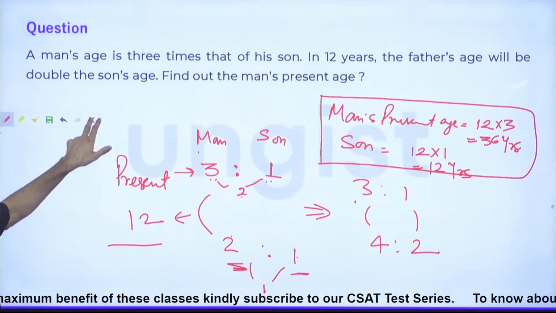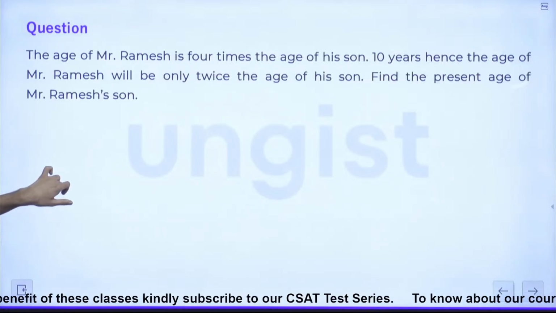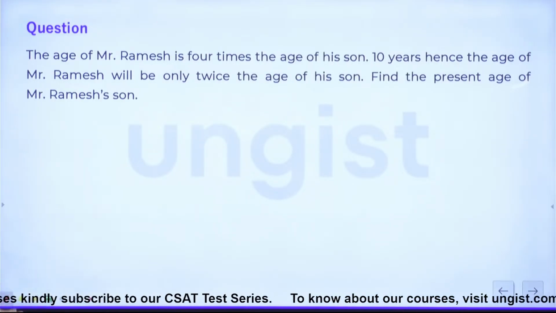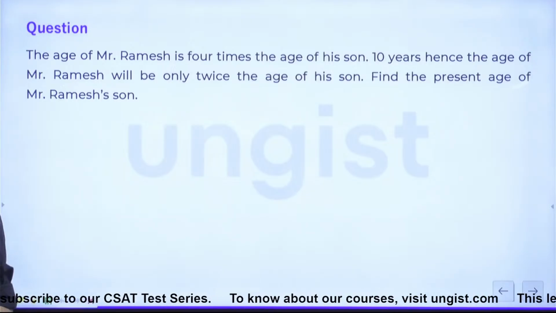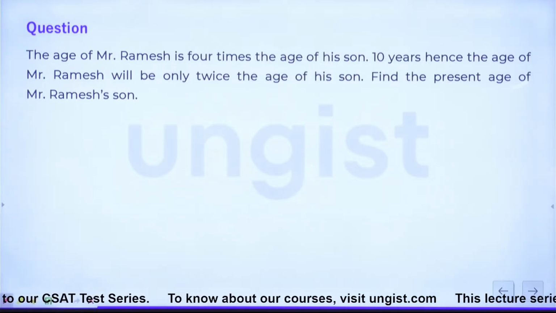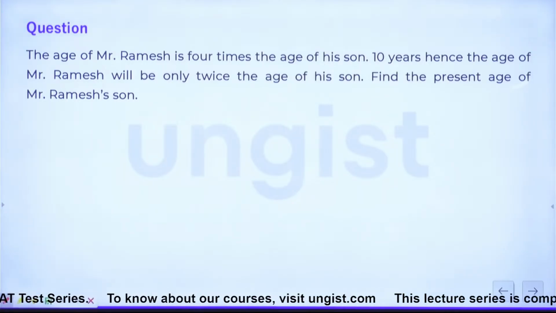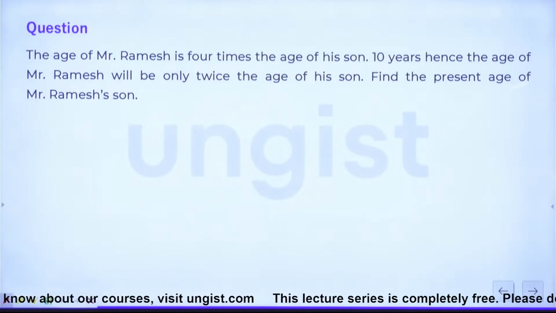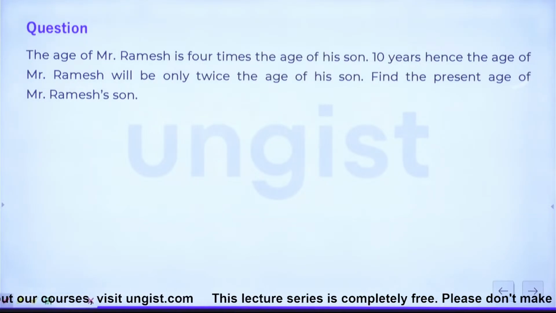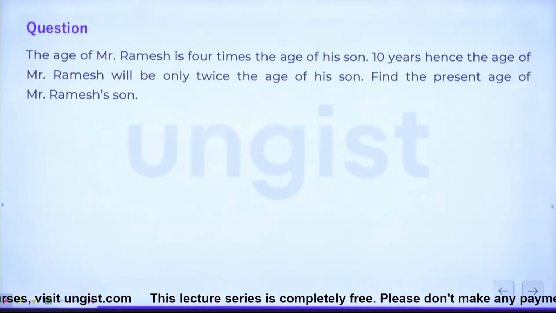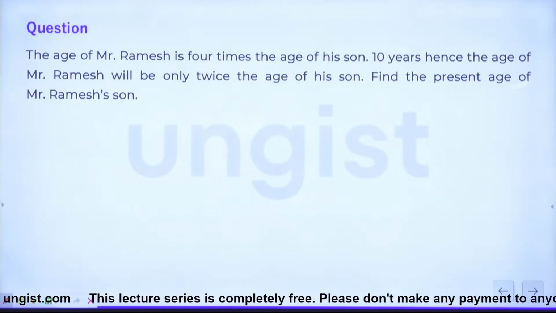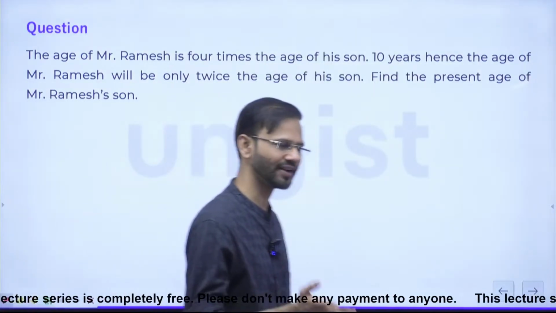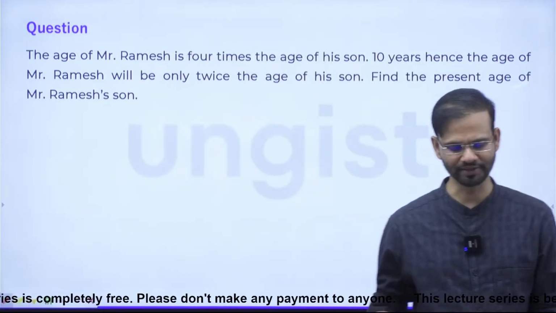So guys, let's take the next question. Now you please do it. I want you guys to solve this question. The question is saying the age of Mr. Ramesh is 4 times the age of his son. 10 years hence, the age of Mr. Ramesh will be twice the age of his son. Find the present age of Ramesh's son. Please try to solve it, guys. If you can solve this, then it is fine. Else, I would be helping you out. Don't worry. Right?